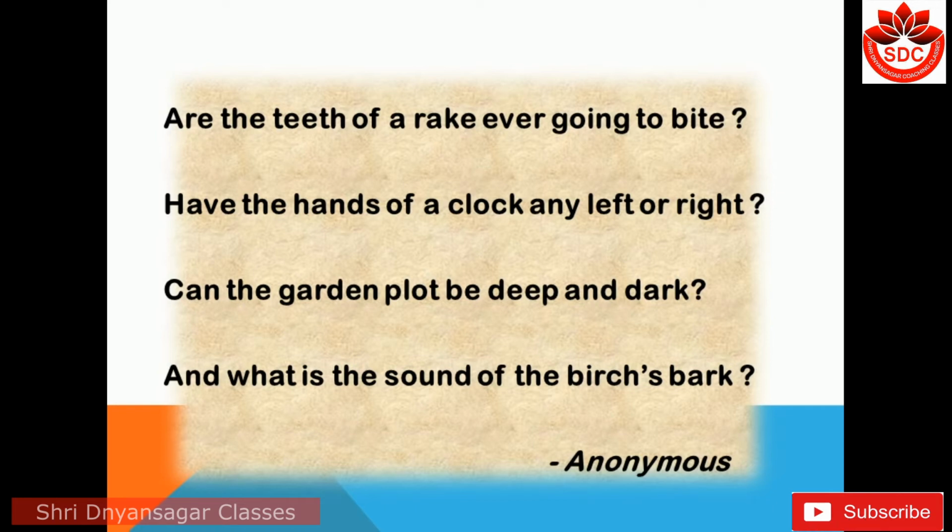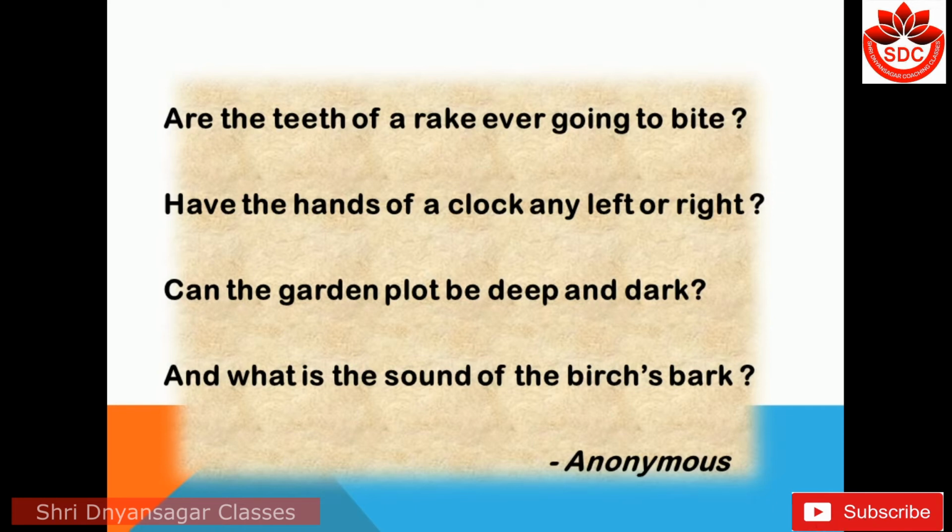Can the garden plot be deep and dark? Plot here stands for the play which has a plot, a deep story or any, but here garden plot be a deep and dark. Homograph is used here.